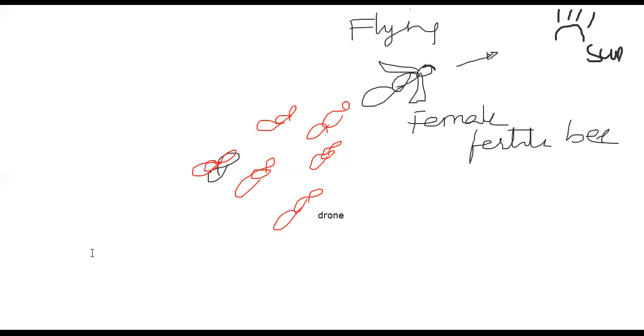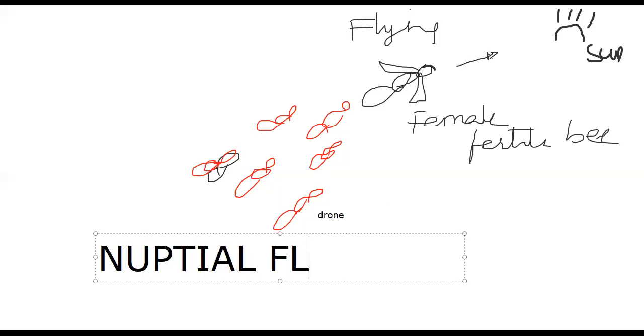This kind of copulation is called the nuptial flight. The copulation is completed. In the case of this bee, copulation means the transfer of sperms: the male transfers the sperms into the female.